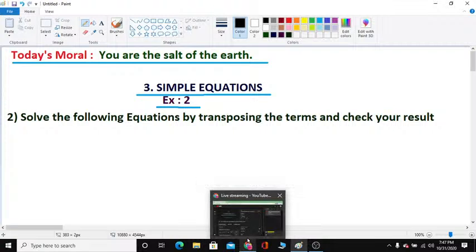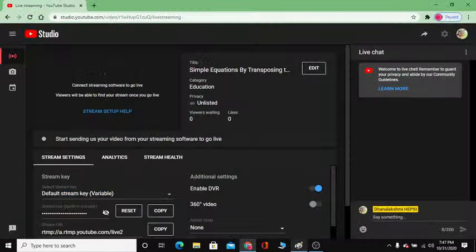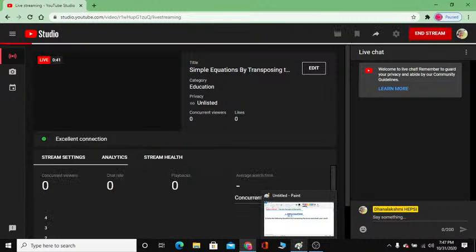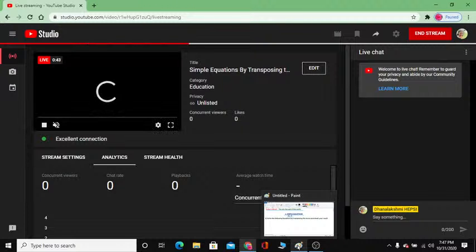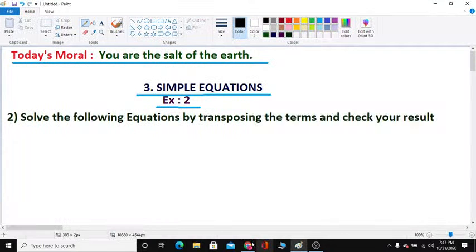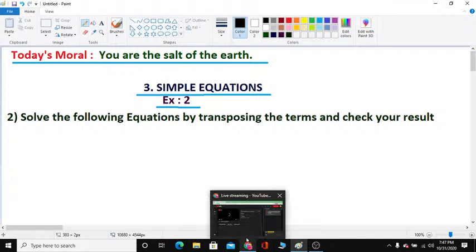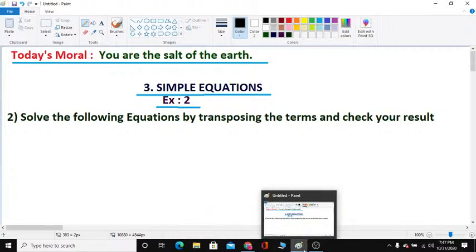How the salt gives taste to the food, our life also should have taste. It should be good. When it is good, it will be useful and it will have value for our life. So you are the salt of the earth. Only one life. Make it useful like salt, children.